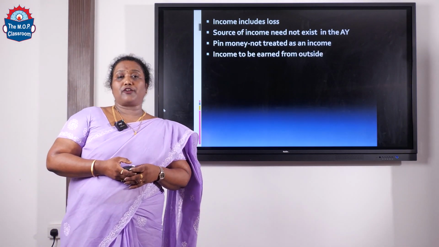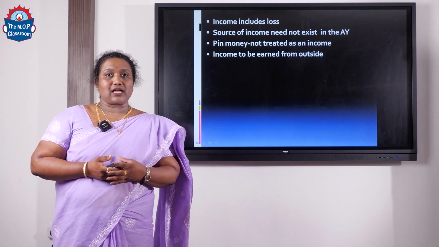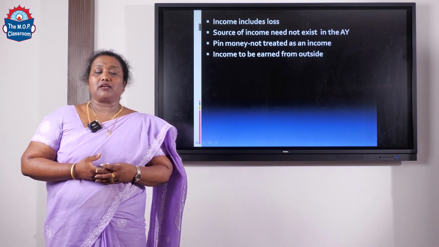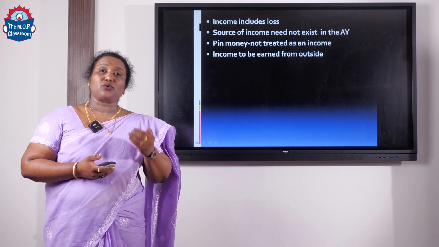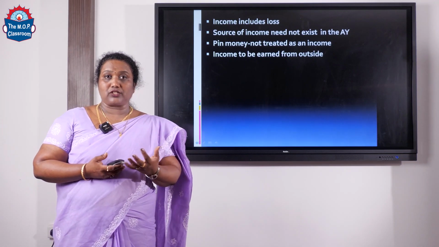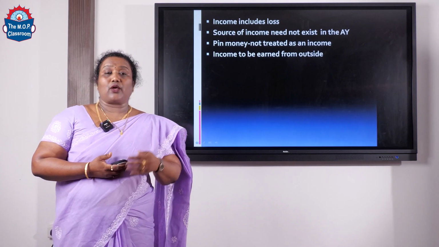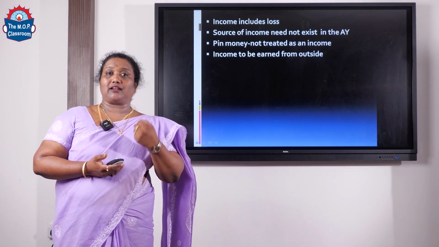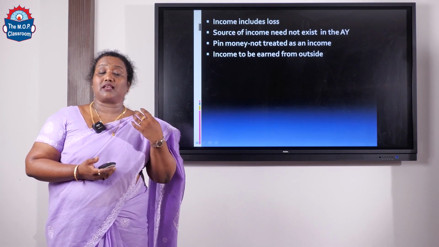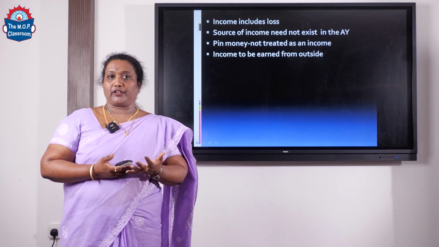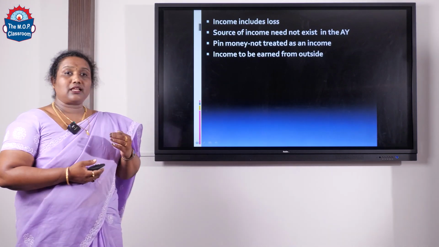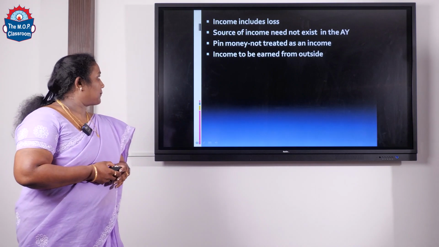Income to be earned from outside. Now, I can give an example for this. If a person is running a business, he has to earn the income from outside, meaning to say, for example, he is selling certain products. Now, he has to sell the product and get income from that. Then only we say that he has earned a real income and not a fictitious income. So therefore, we say income to be earned from outside.